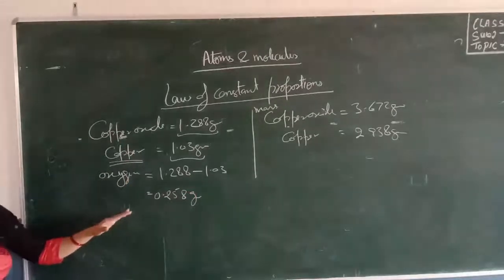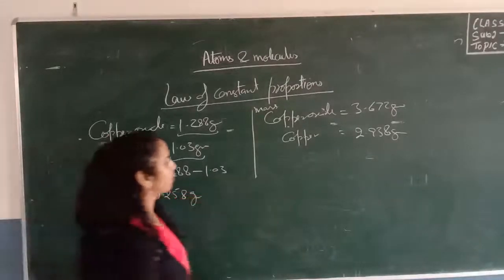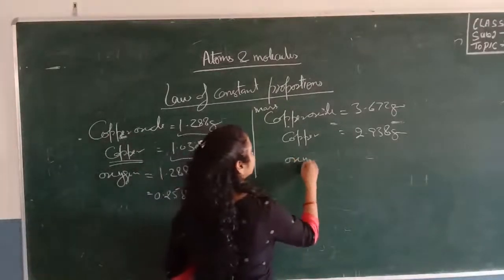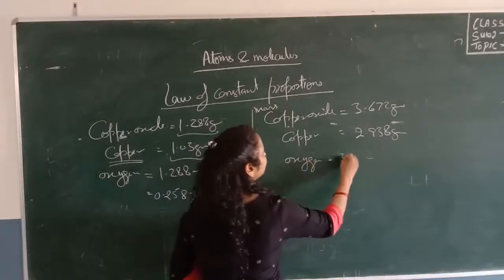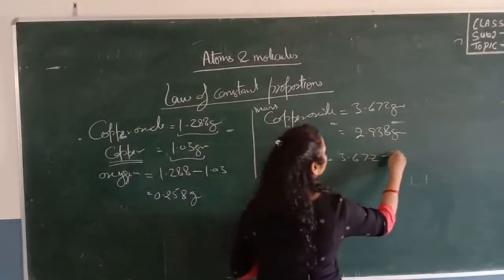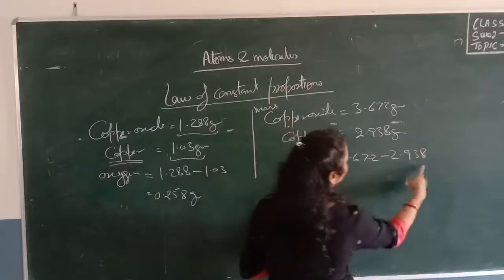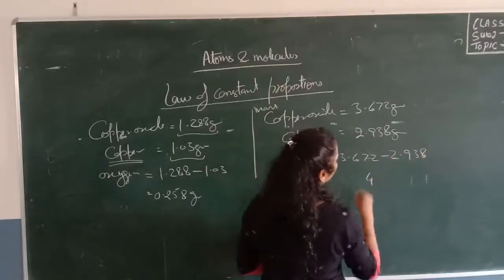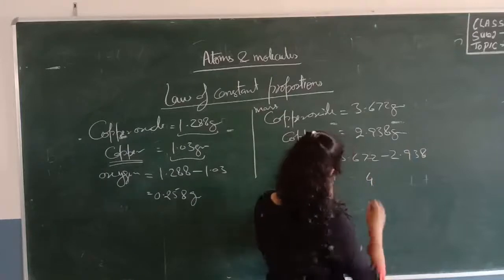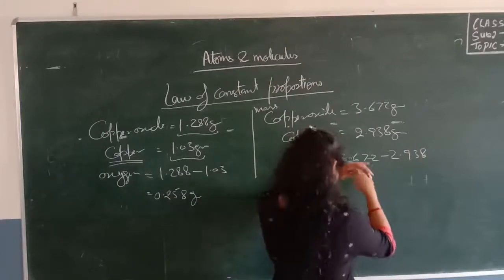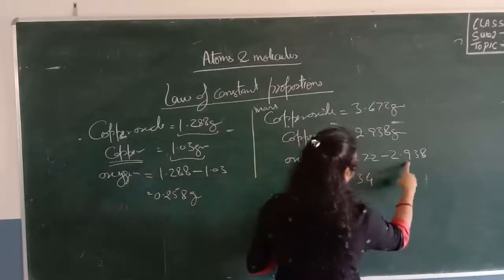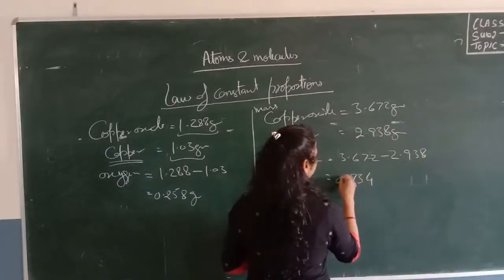We can also find the mass of oxygen in another experiment. The mass of oxygen is equal to 3.672 minus 2.938, and we will get 0.734.